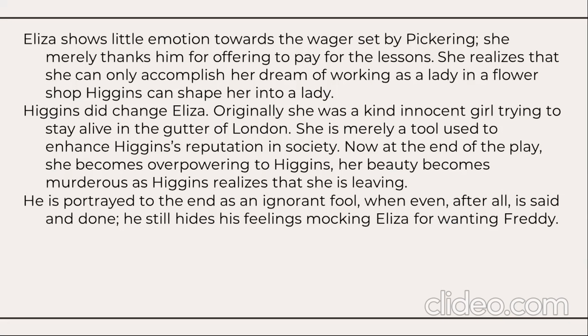Higgins can shape her into a lady. Higgins did change Eliza. Originally, she was a kind of innocent girl trying to stay alive in the gutter of London. She's merely a tool used to enhance Higgins' reputation in society. Now, at the end of the play, she becomes overpowering to Higgins. Her beauty becomes murderous as Higgins realizes that she's leaving.